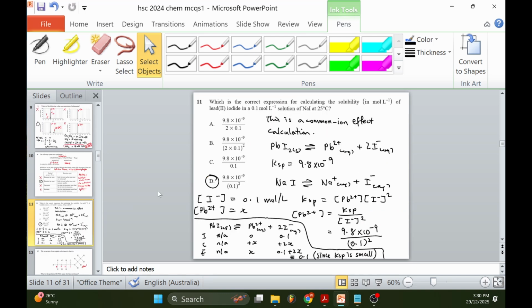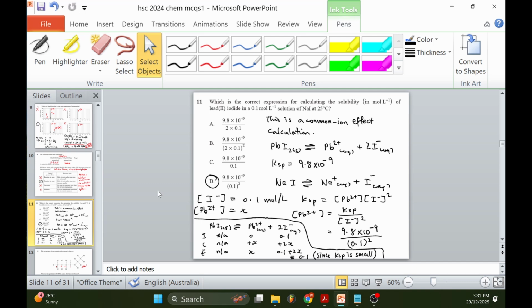11. Which is the correct expression for calculating the solubility in moles per liter of lead iodide in a 0.1 moles per liter solution of sodium iodide at 25 Celsius? This is a common ion effect calculation. You have lead iodide making lead 2+ and 2I-. You'll need to go to the chemical data sheet to get the Ksp value for lead iodide. Since it goes into sodium iodide, the iodide portion is the common ion effect. Iodide is 0.1 moles per liter.